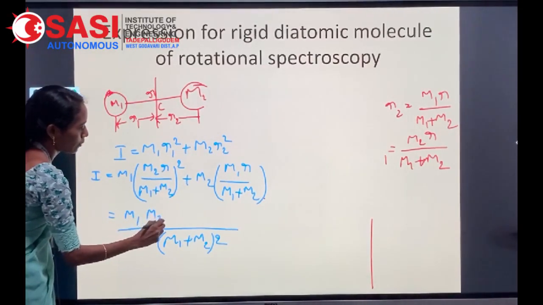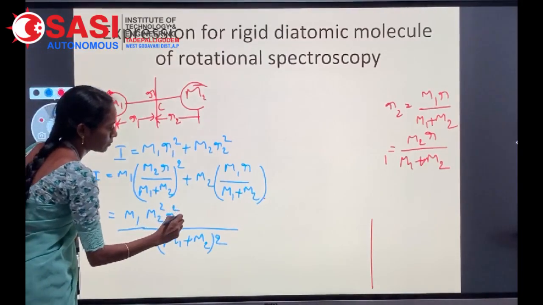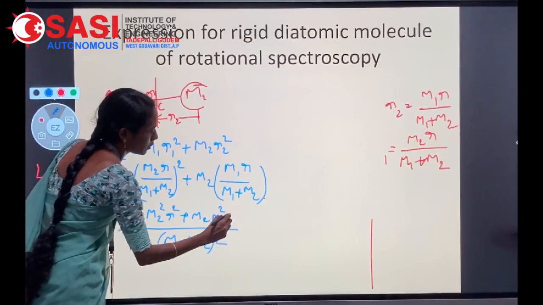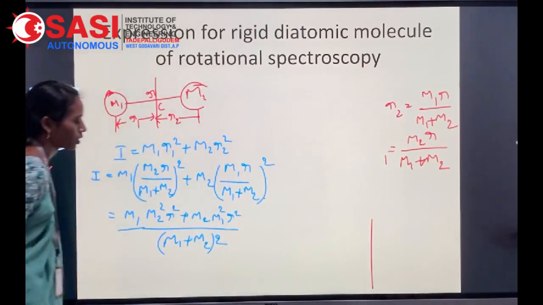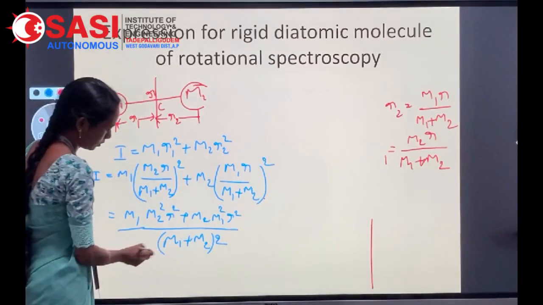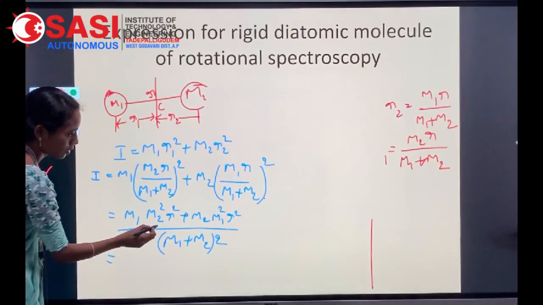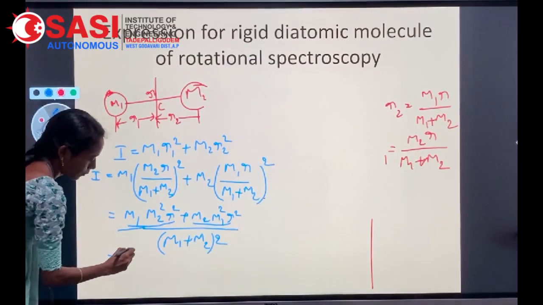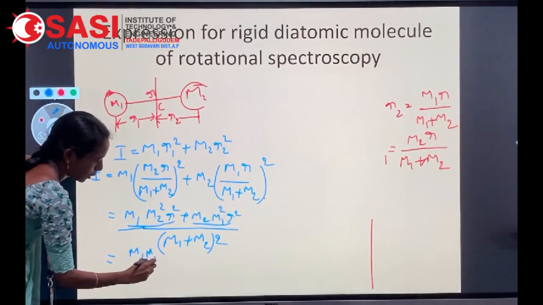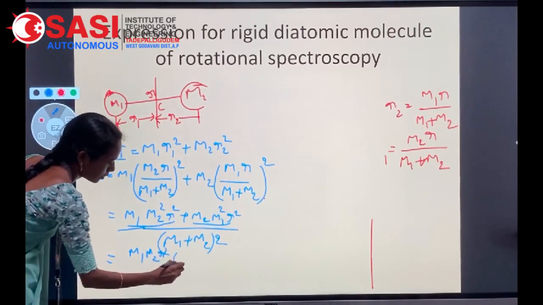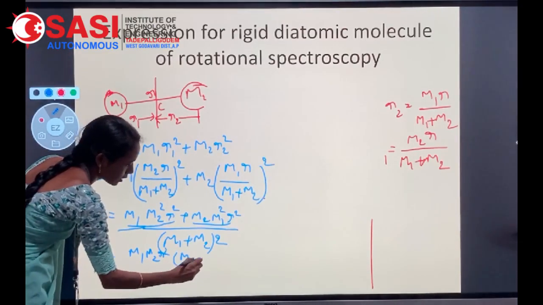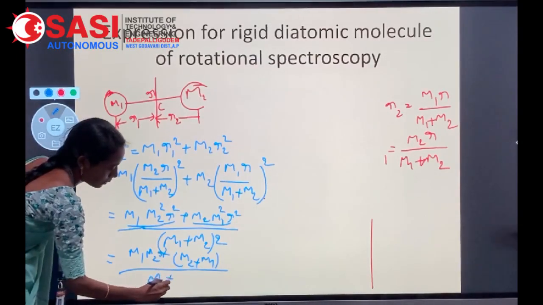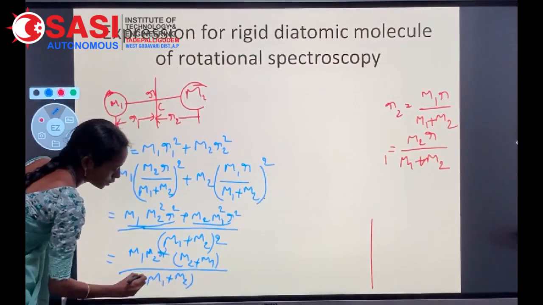That gives m1 m2 square r square plus m2 m1 square r square. Here there is a common term m1 m2 r square, times m2 plus m1, by m1 plus m2 whole square.